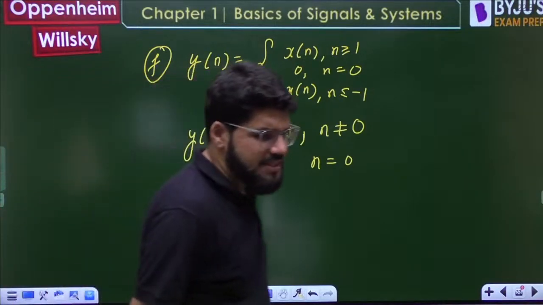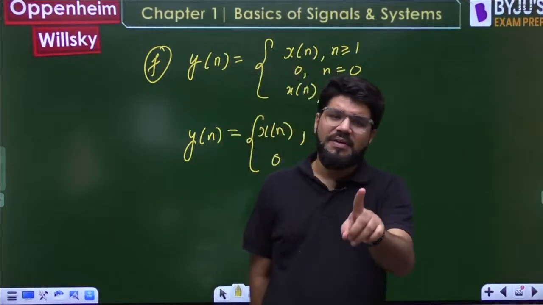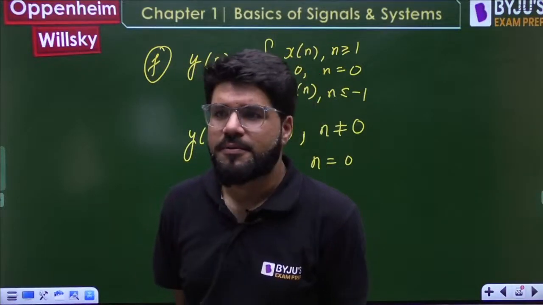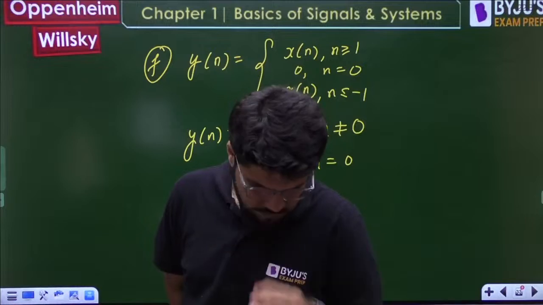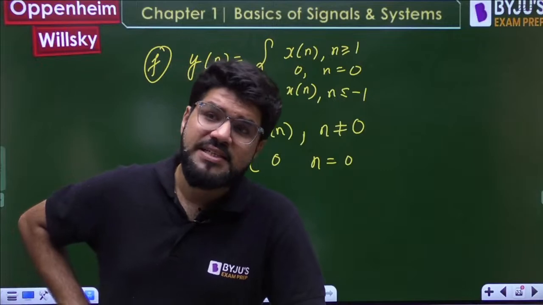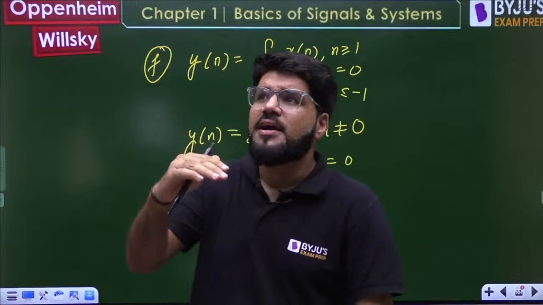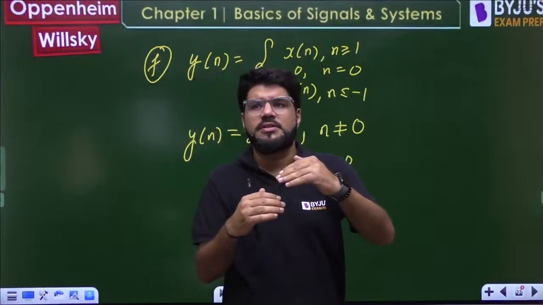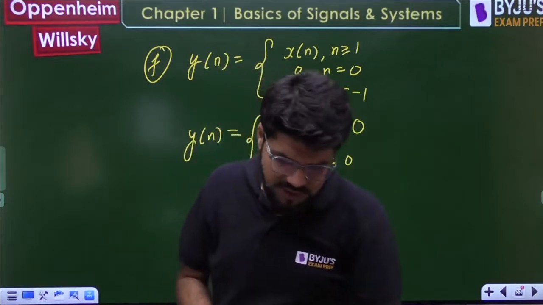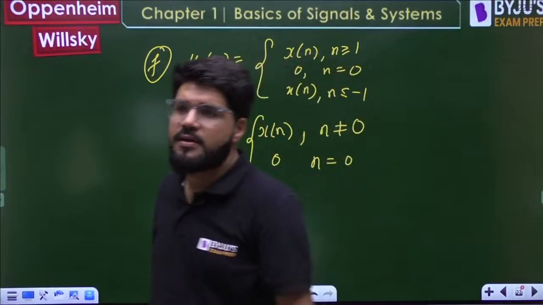Now, yt with a DC component, a DC term, is non-linear. Everybody listen: if y is x power 1 only, then it is linear. But xt plus a constant component is non-linear. Like the types we have solved, xt plus xt minus 2, both are x terms, so it is linear, because it is like the addition of two linear systems. If two linear systems are added, it will be linear only. That is the logic. But xt plus a constant will be non-linear.